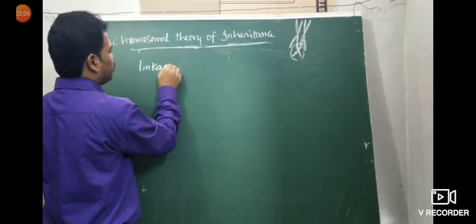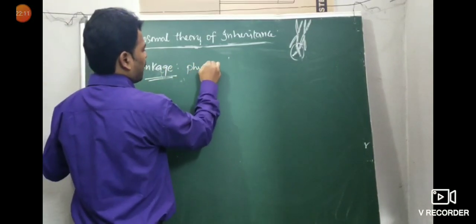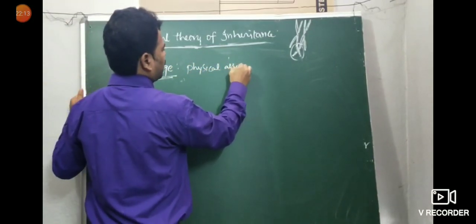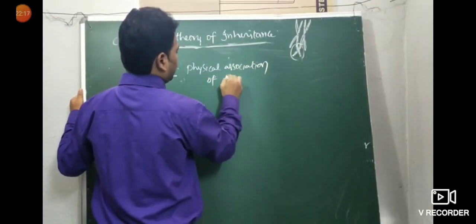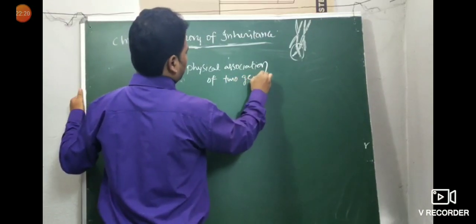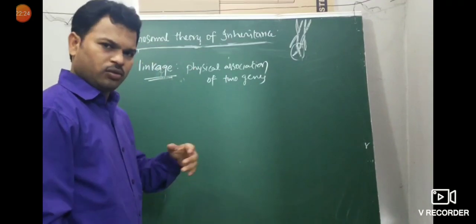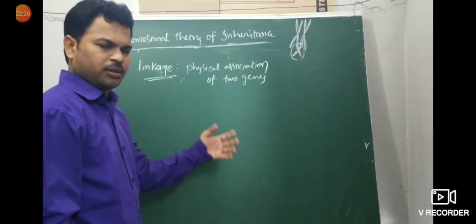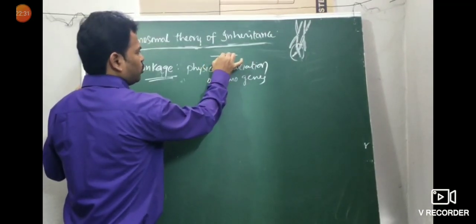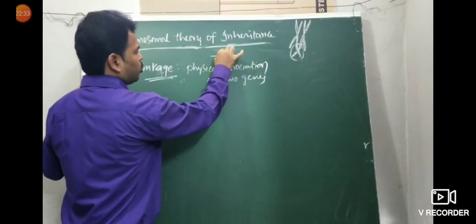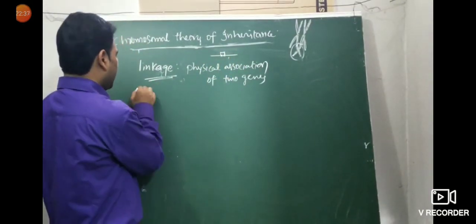Physical association of two genes on a chromosome is called linkage. We will go to a very deep level in the coming classes. For example, this is a chromosome, these are genes, and this is the association. The physical association of two genes is called linkage.